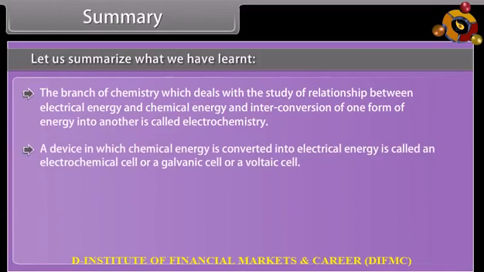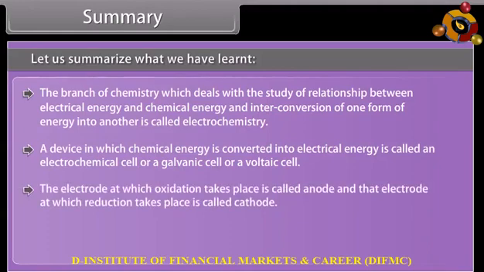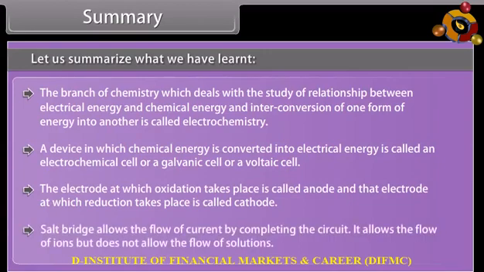A device in which chemical energy is converted into electrical energy is called an electrochemical cell or a galvanic cell or a voltaic cell. The electrode at which oxidation takes place is called anode, and the electrode at which reduction takes place is called cathode. Salt bridge allows the flow of current by completing the circuit. It allows the flow of ions but does not allow the flow of solutions.